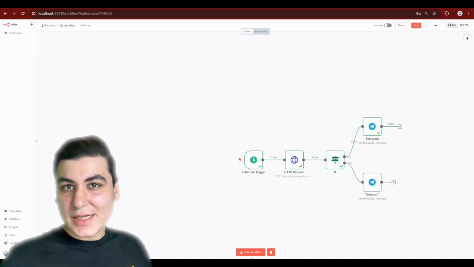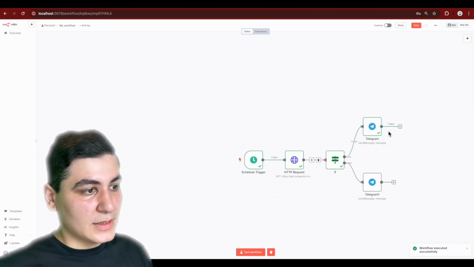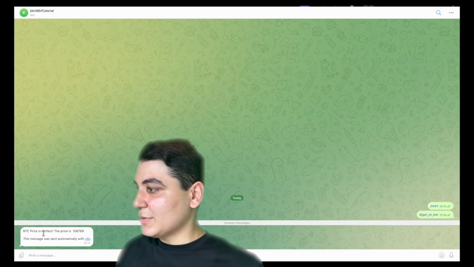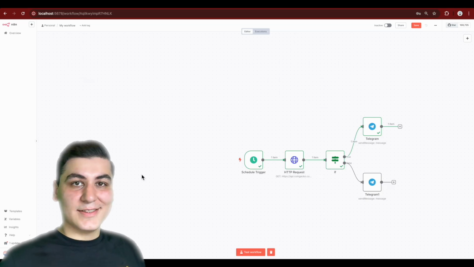So now I want to test the flow that we created. So I run the test flow. You see, it went to this green path. And yeah, the Bitcoin price is perfect. The price is this. That's it.